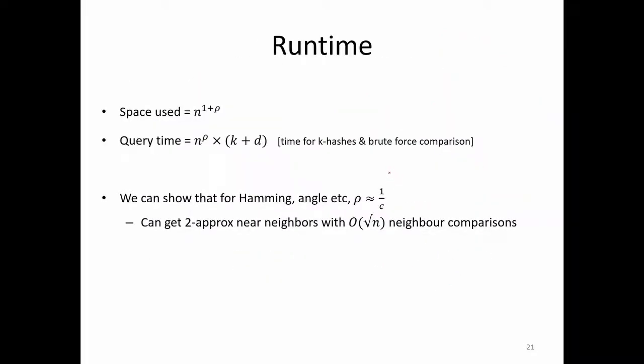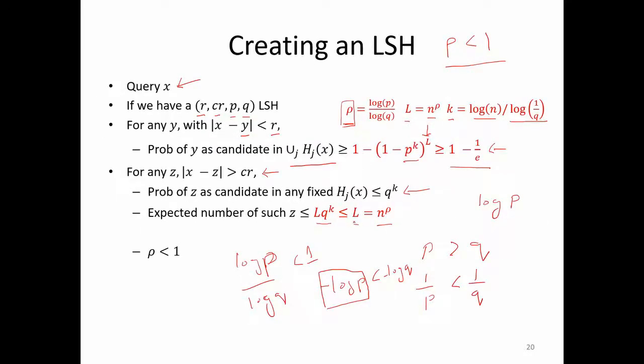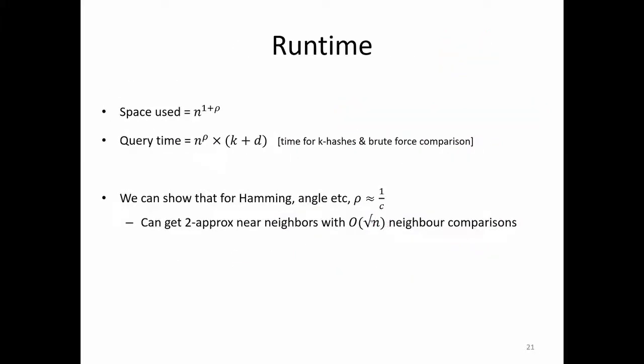Another thing is you have used L many hash tables, and each hash table has k many hash functions, and L is basically n to the power rho. So you have used space of n to the power 1 plus rho.